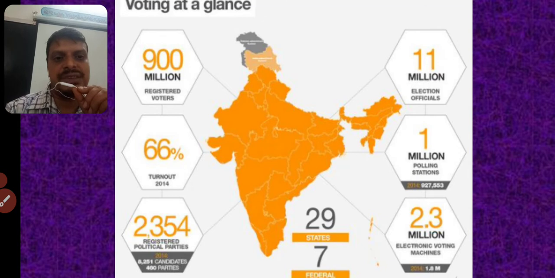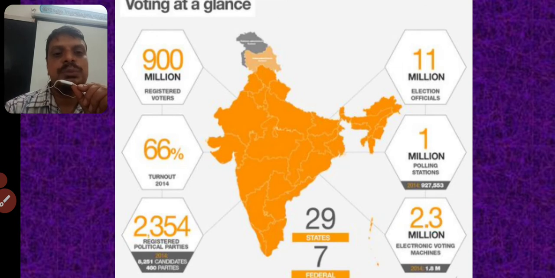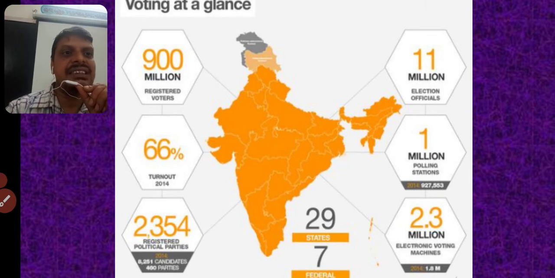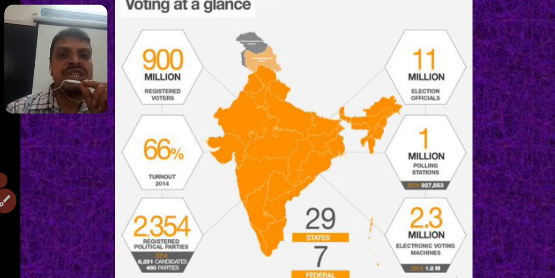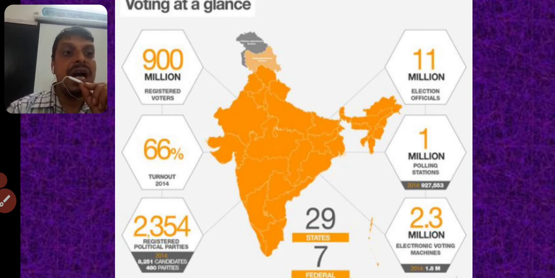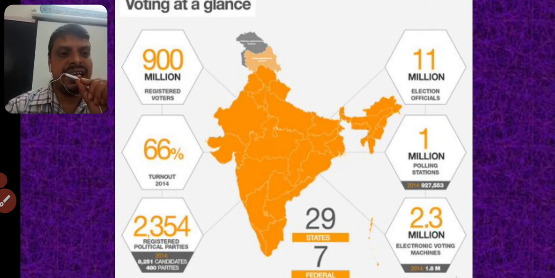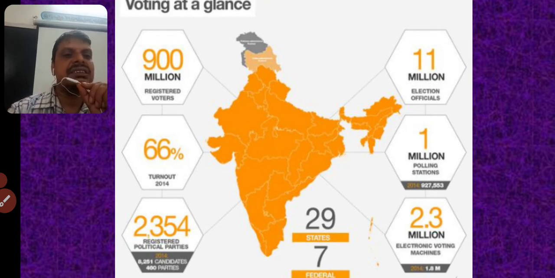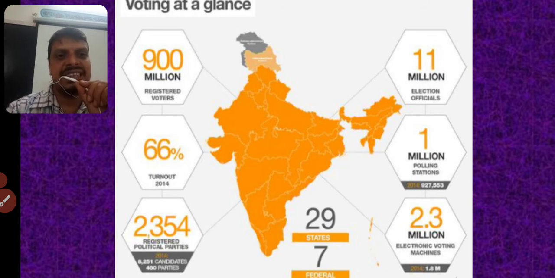Nearly 2354 political parties have been registered in our country, and 11 million officials have worked in elections for carrying out different responsibilities. 1 million polling stations have been established throughout the country for conducting elections, and finally 2.3 million electronic voting machines were used in these elections.